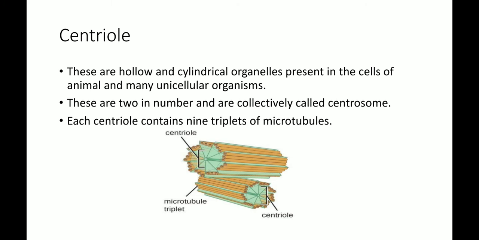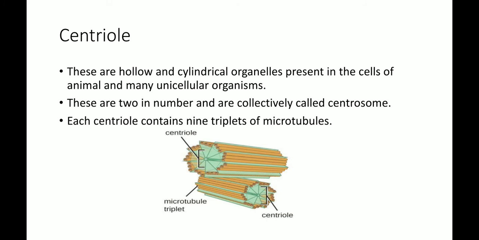Next one is centriole. Centrioles are hollow, cylindrical organelles, cavity-like structures that are present in the cells of animals and in many unicellular organisms. These are 2 in number, and are collectively called a centrosome.